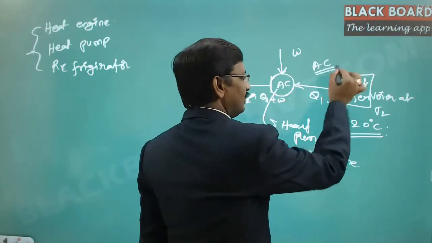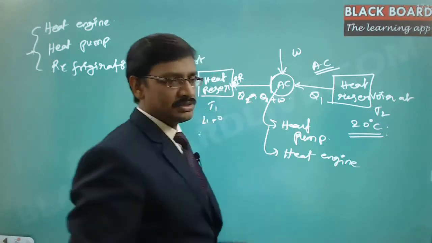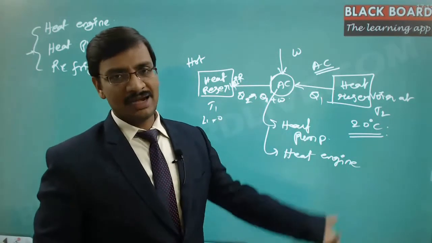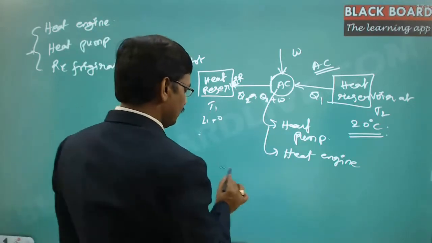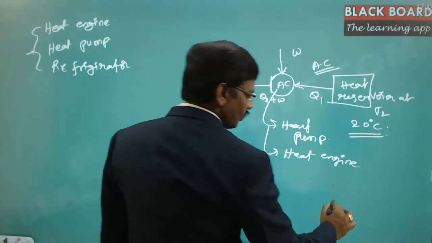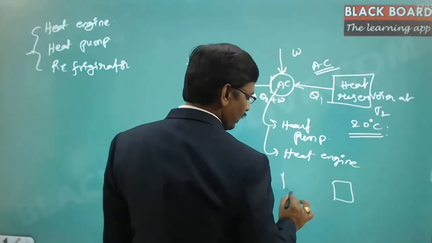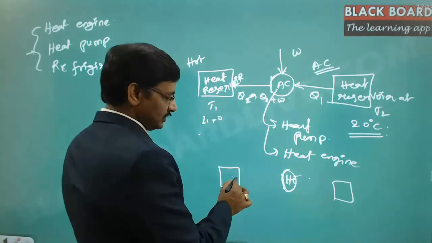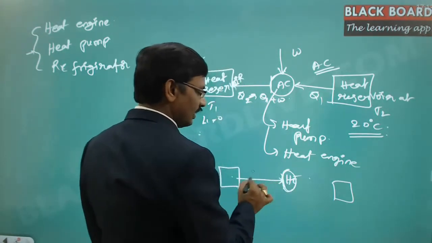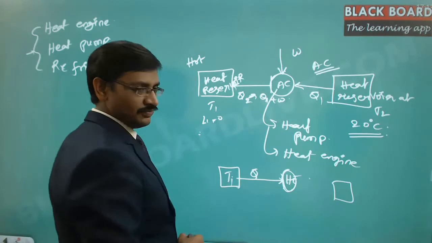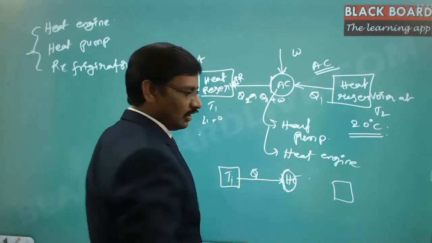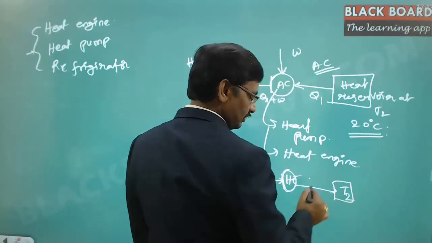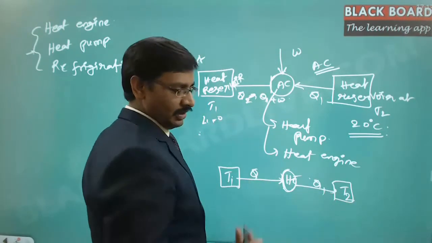So in the case of AC, it will be taking the heat and then giving it to the hotter reservoir. Now if you take the other way, suppose there is a hotter reservoir here, there is a colder reservoir here, and here we have some heat engine. So this heat engine, the hotter reservoir is always ready to give the energy because it is at the higher temperature, and the colder reservoir always wants to take the energy because it is at the lower temperature. So the Q1 is supplied here.